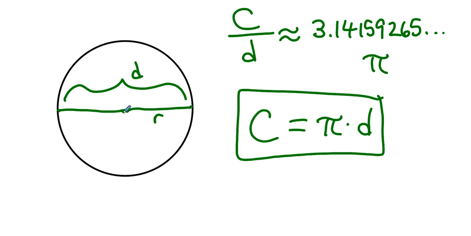If you can measure the diameter all the way across, then you can know how far the circle goes all the way around. If you know how far the circle goes all the way around, then you know how far the circle is across from one end to the other. Pi is an irrational number. It goes on and on forever and ever without ever repeating.